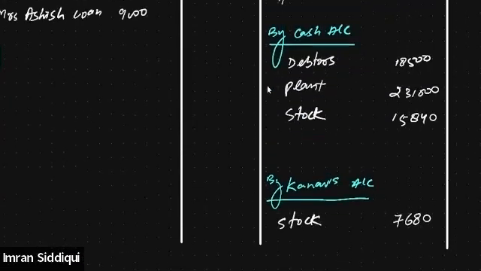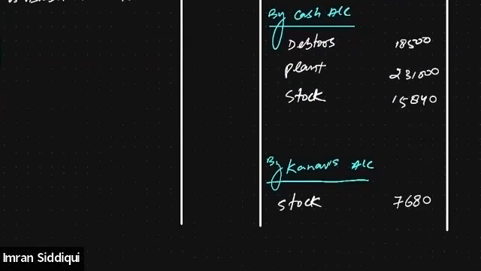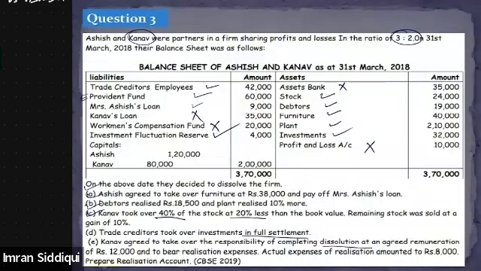Anyways, moving back to the realization account, let's read the next adjustment. Adjustment D. It says the trade creditor took over the investment in full settlement. Now see, what is the value of the trade creditor? Trade creditor is 42,000. The trade creditor is saying that they will adjust their amount in full settlement in return for the investment.